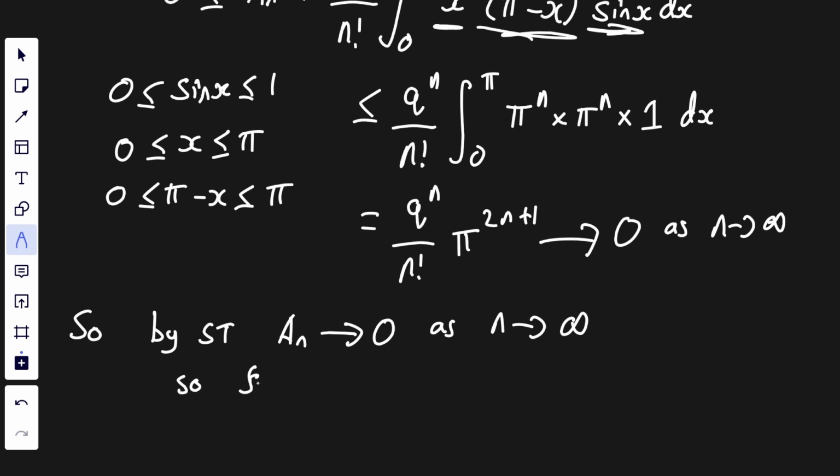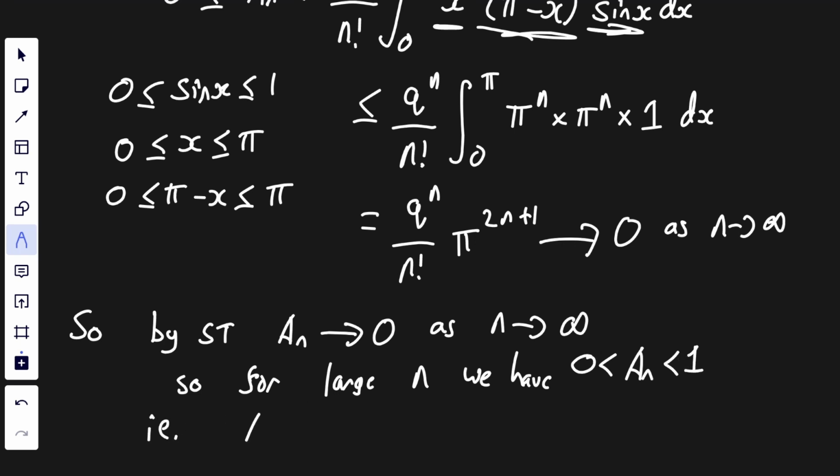So for large n, we have an is between 0 and 1, i.e. an is not an integer. And that's it. That's our contradiction.